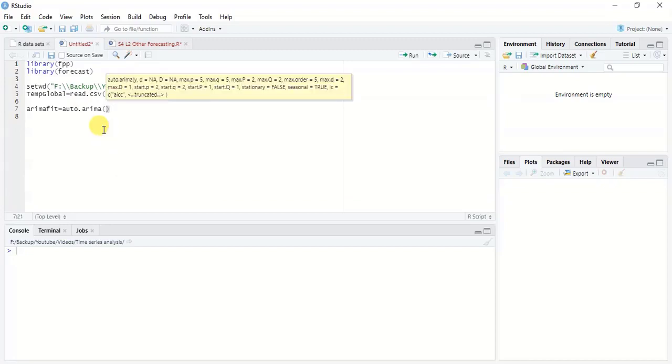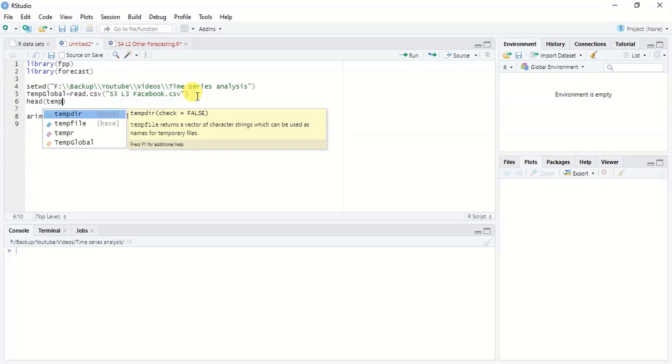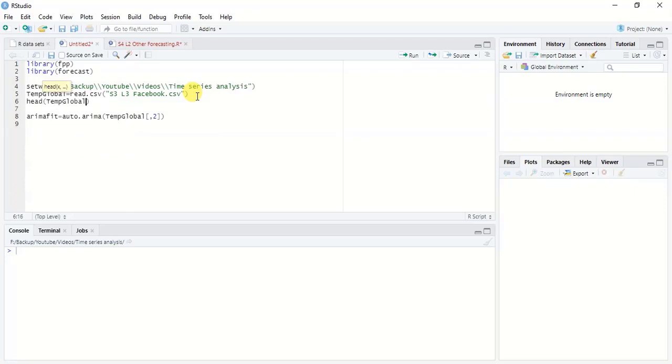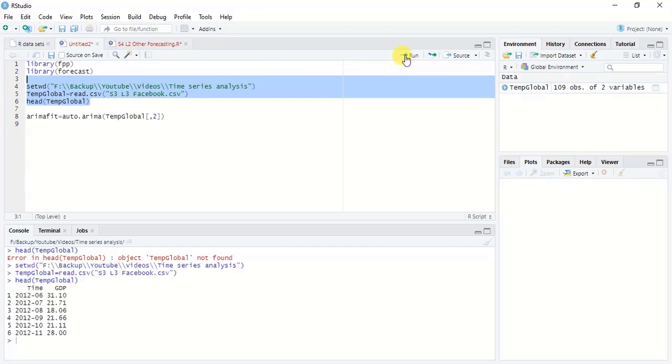From there we have to give the input as the dataset. Since we are going to use this particular GDP value, we will consider the second column.